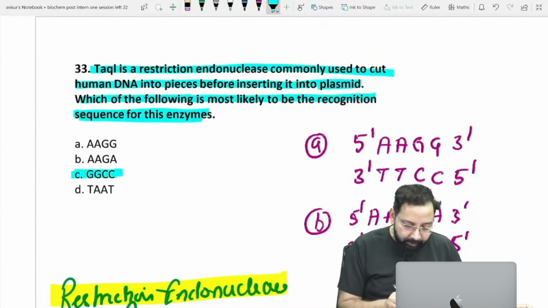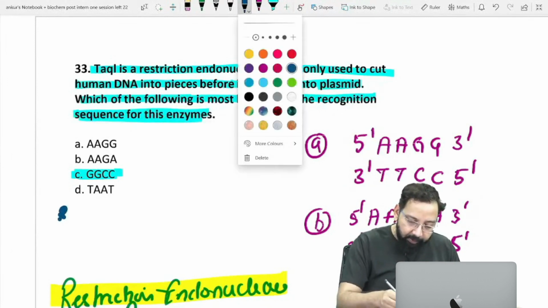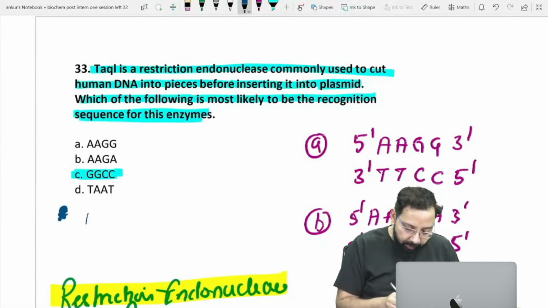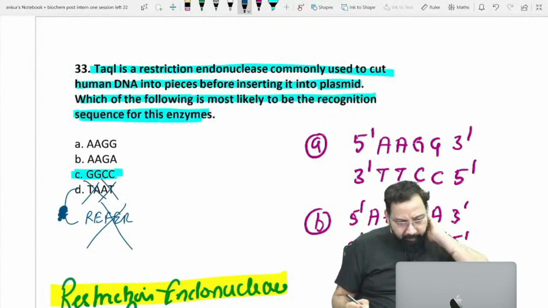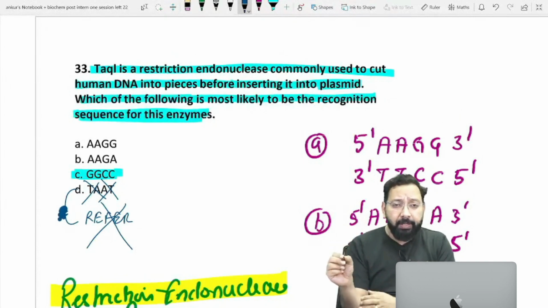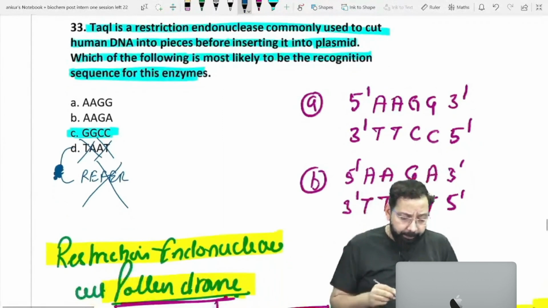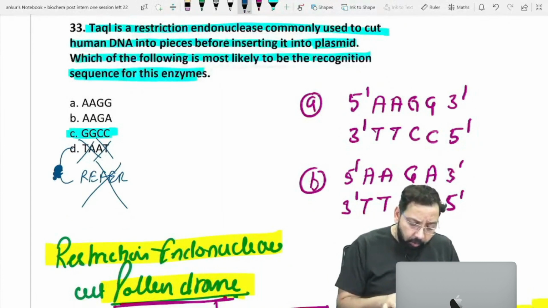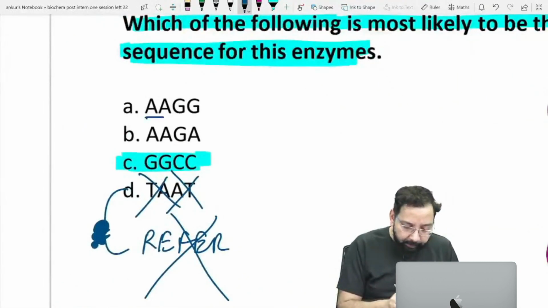GGCC, option D. If you remember REFER, you will find the wrong answer, because this is not a palindrome. Restriction endonuclease cuts palindromes, so you can easily rule out the other options.